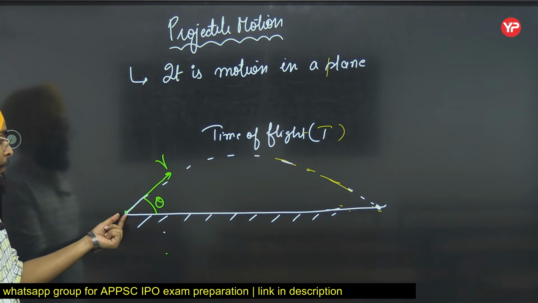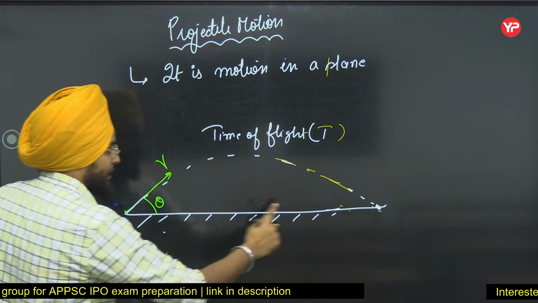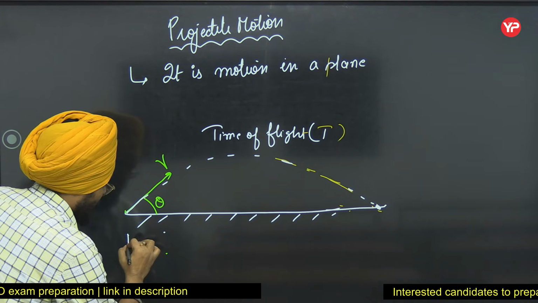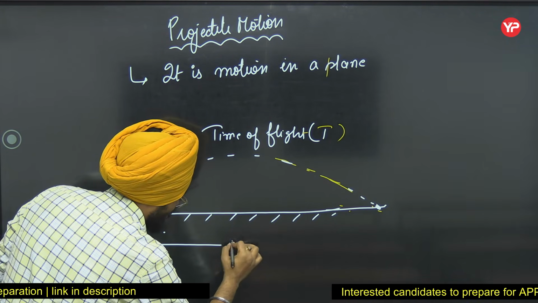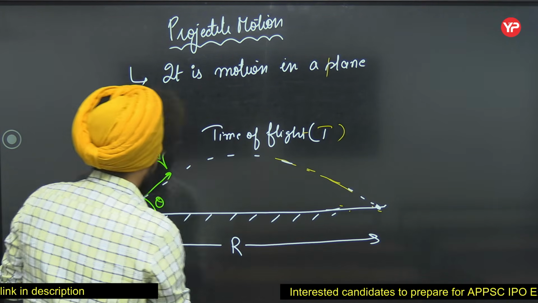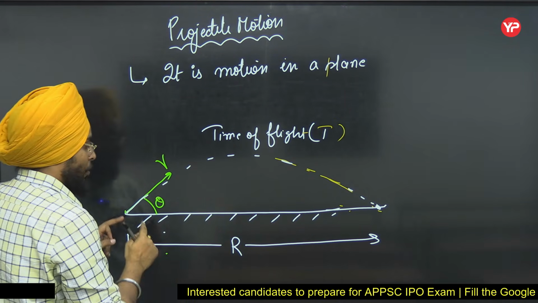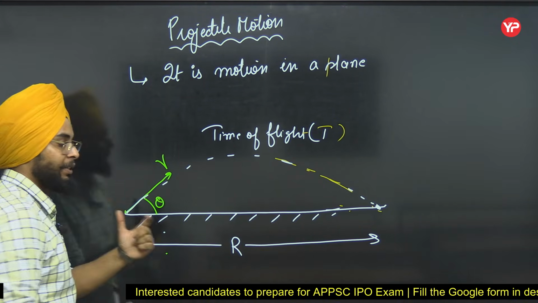Now, the horizontal distance or horizontal displacement, that body started its journey from here and it landed here. The horizontal displacement is called your range.